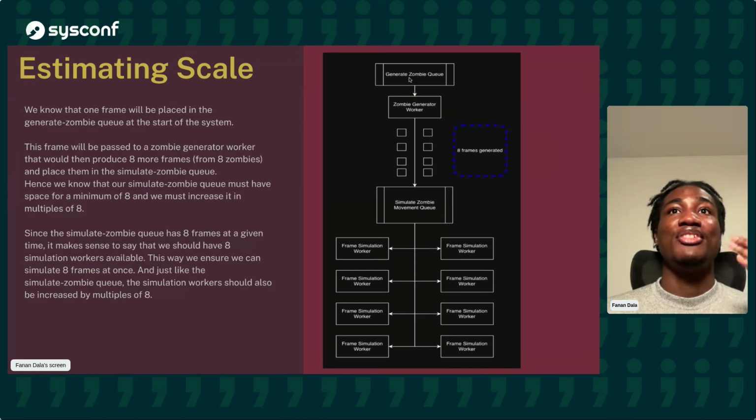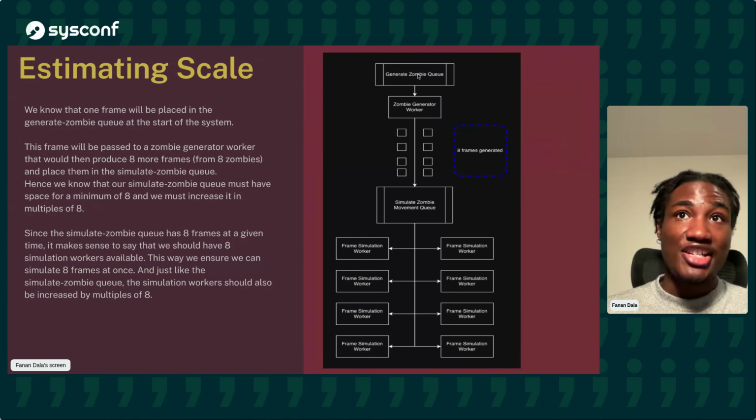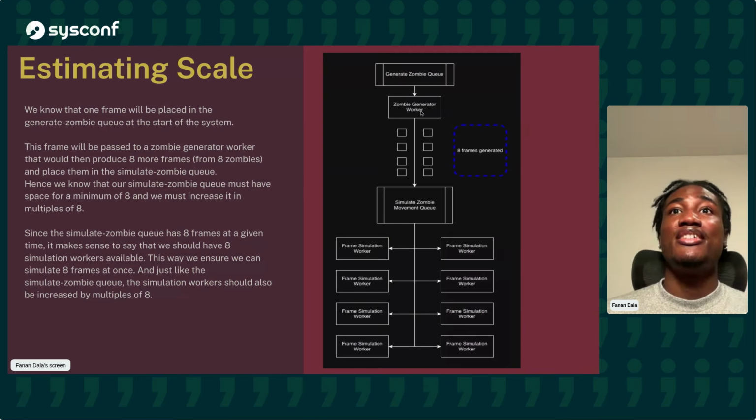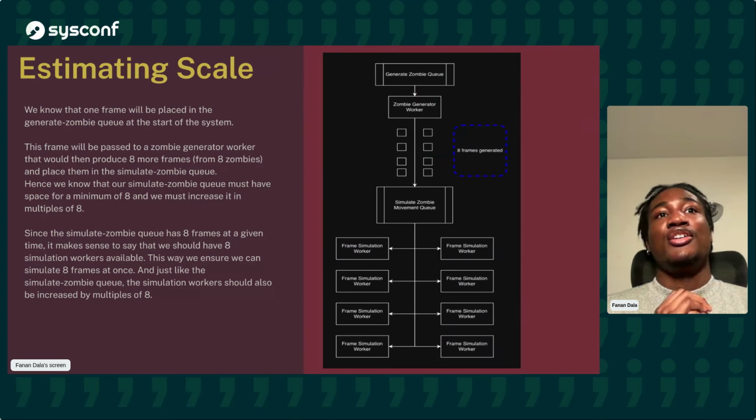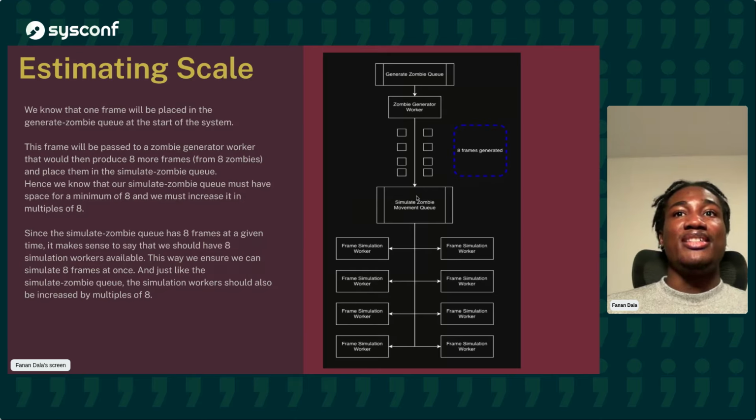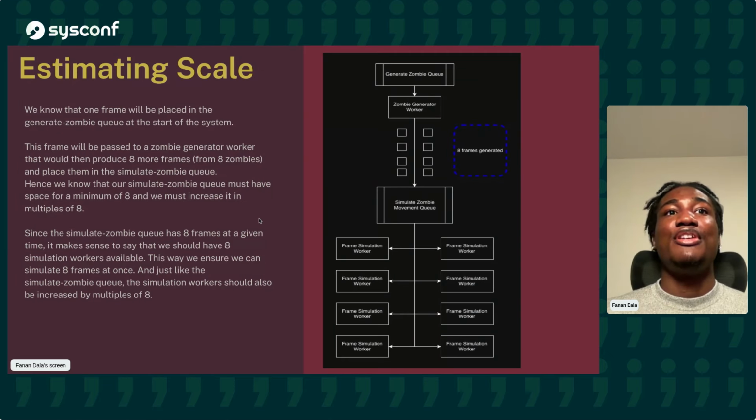So we know that we have a generate zombie queue. We place an initial frame in it. It gets read by a zombie generator worker, and that generates 8 frames at once. So that tells us that at the minimum, our simulate zombie queue should have a capacity for 8 frames. So it should be 8. And if we want the simulate zombie queue to be cleared as fast as possible, then we should also have 8 simulation workers. So 8 capacity zombie queue and 8 simulation workers, right?